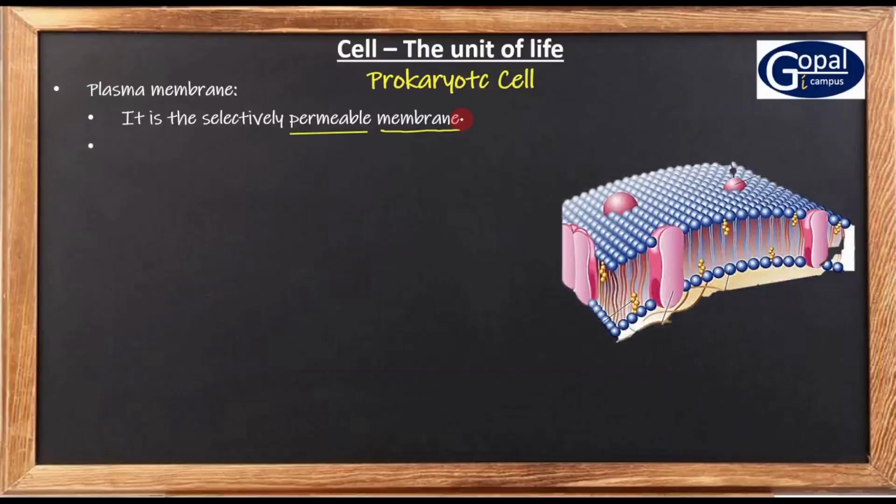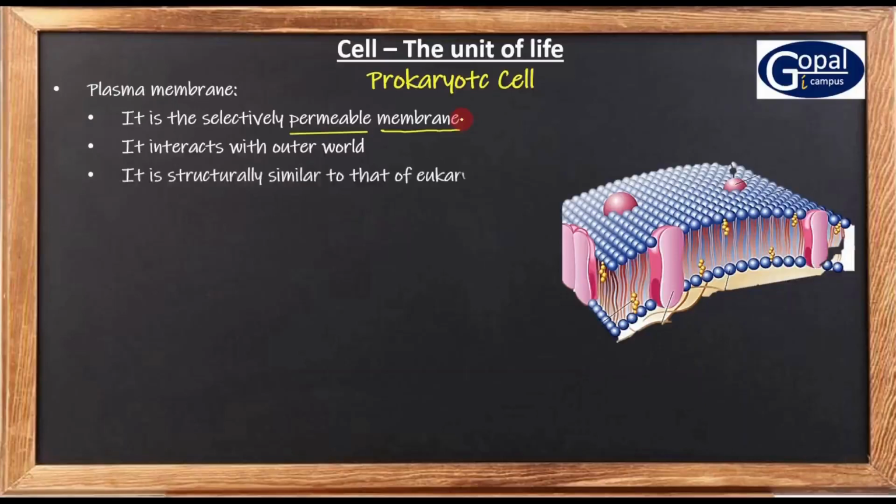And with this plasma membrane, the bacteria interact with the outer world. This plasma membrane is similar in structure to that of eukaryotes. See here, the plasma membrane is made up of lipids and proteins, mainly lipids and protein.